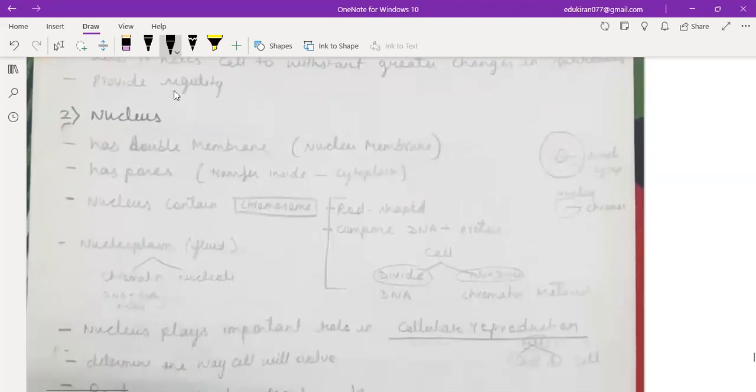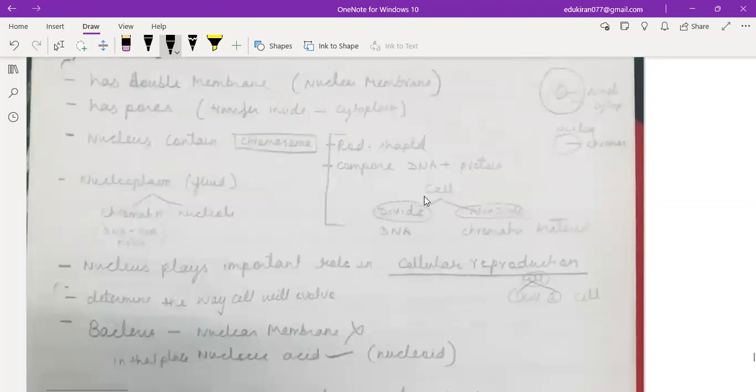Now coming to the nucleus, it has a double membrane called the nuclear membrane. It has pores to transfer material inside to the cytoplasm, right? The nucleus contains chromosomes. If it is rod-shaped, they also contain DNA and protein, right? And the nucleus has nucleoplasm, which is basically fluid in nature, chromatin and nucleolus. Chromosome is basically DNA and protein. Nucleoplasm is basically chromatin and nucleolus.